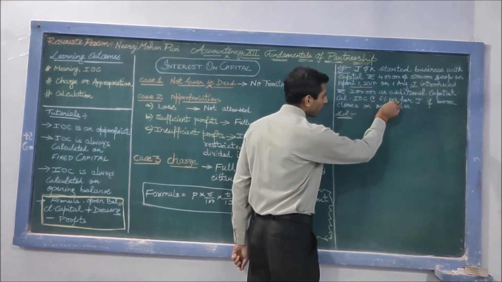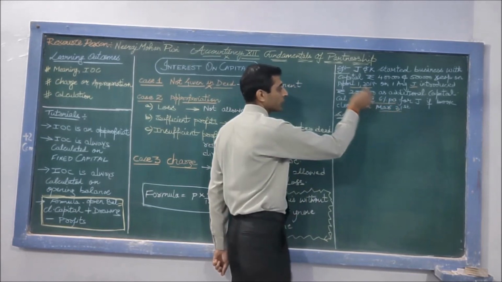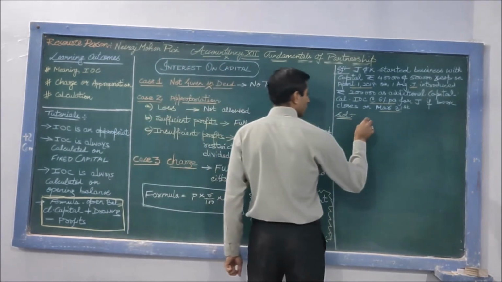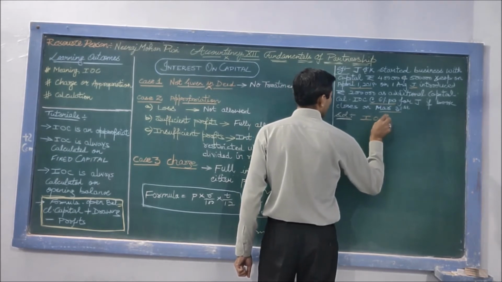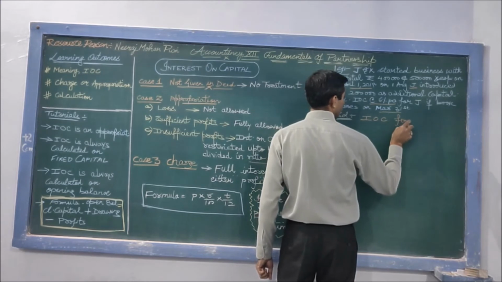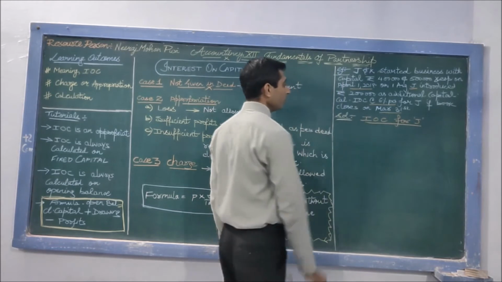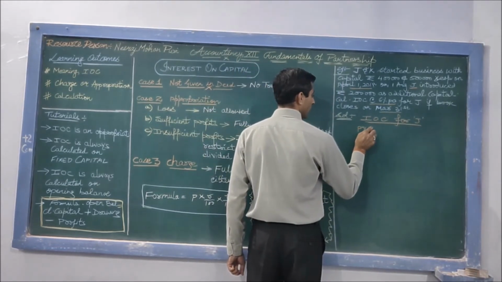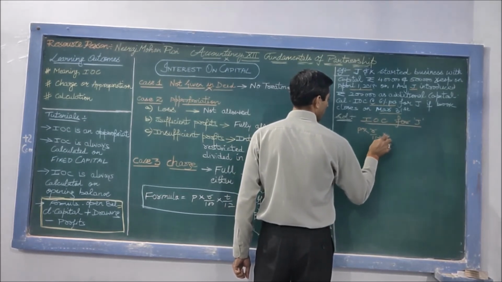Calculate interest on capital at rate 6% per annum if books close on 31st of March. We will find interest on capital for partner J. Formula is simple, that is principal multiplied by rate upon 100 multiplied by time.